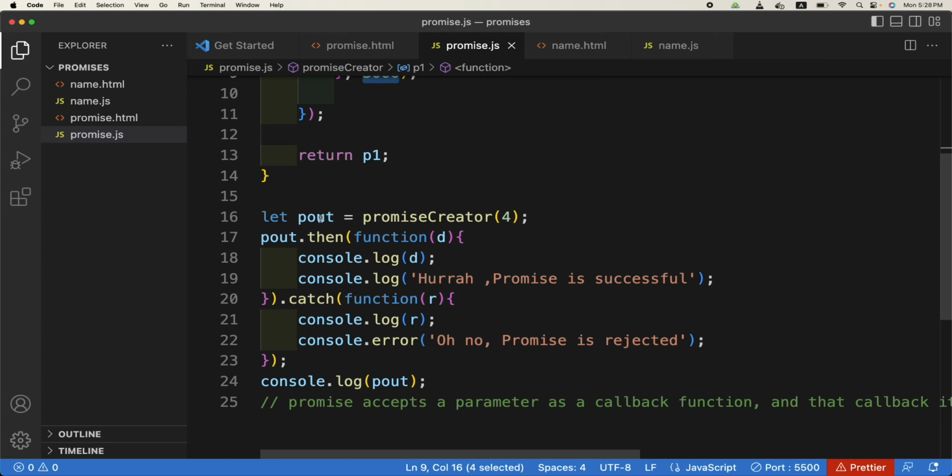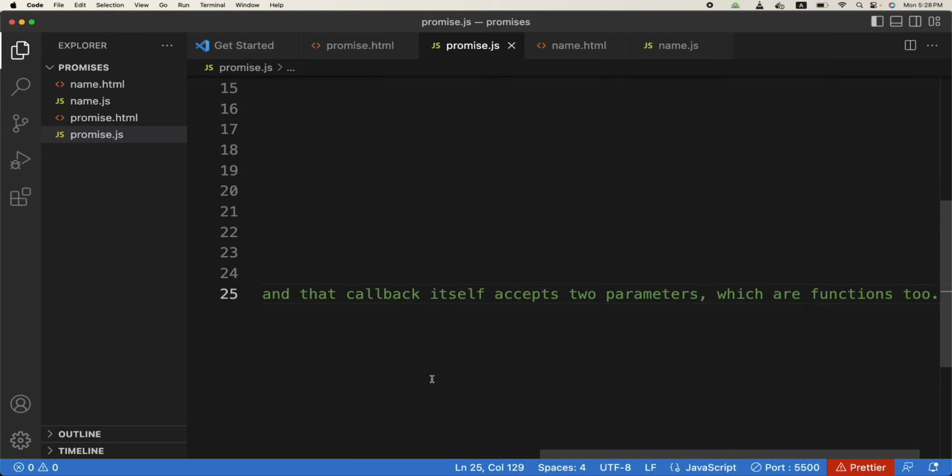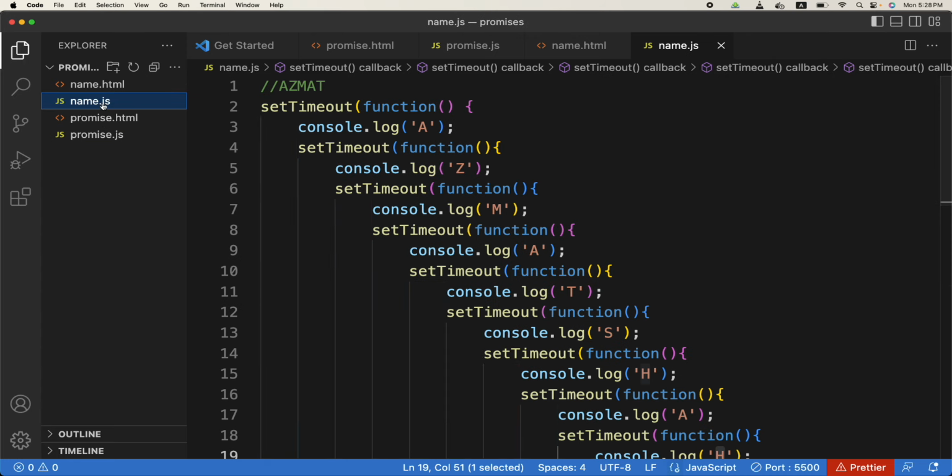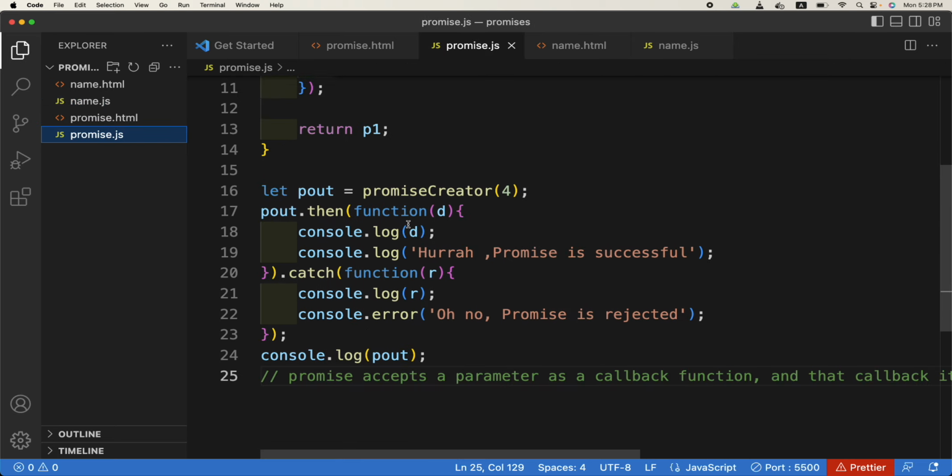So the returned promise is this, and then .then is called. .then means if this promise is fulfilled, this then function will be called. It accepts a function, and if it is rejected, then the .catch is called. Got it? So the example before, we used setTimeout for our example, where I printed out my name after certain seconds. We'll redo this here.